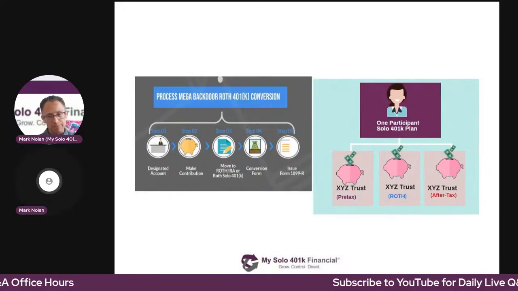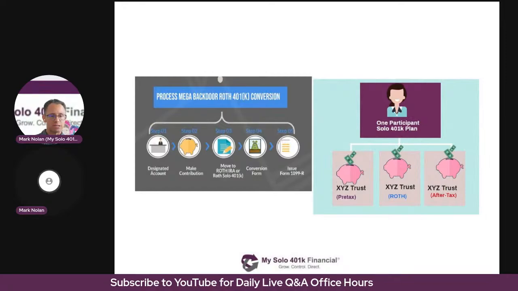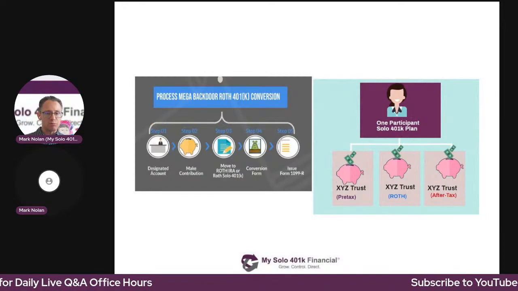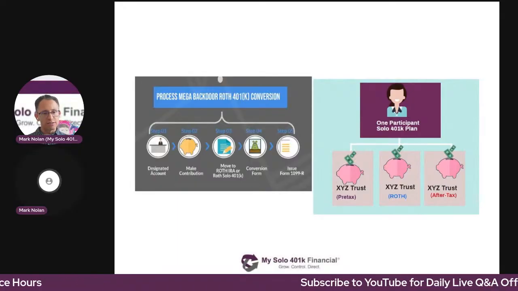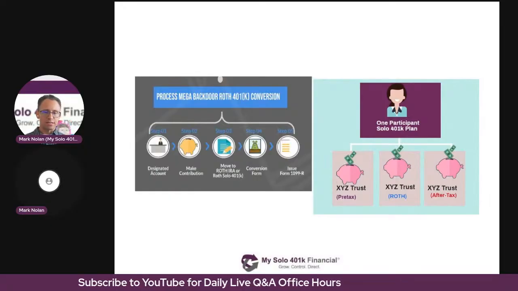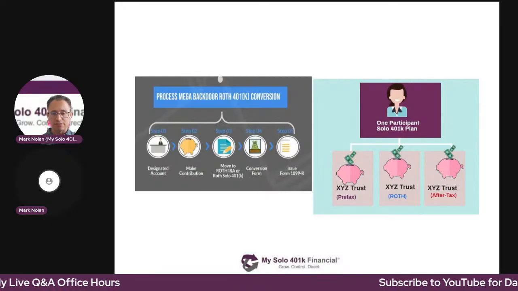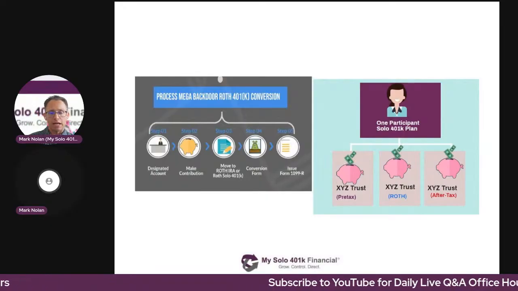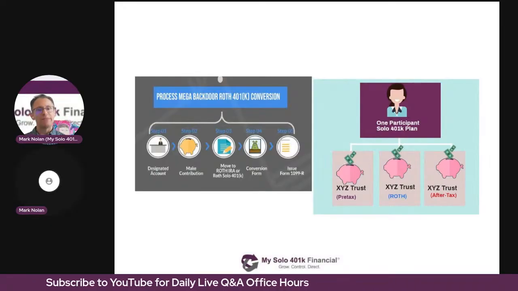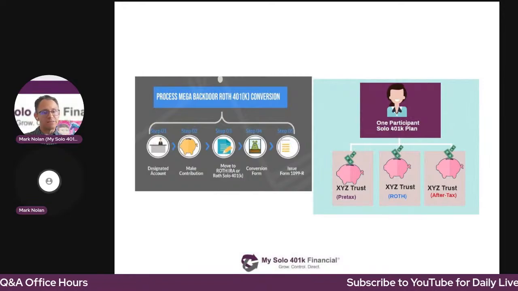In your situation, you converted all the funds in that voluntary after-tax account, which is what you're supposed to do. Hence why there are separate brokerage accounts, because you want to isolate each source of funds. So when you go to process a conversion, it doesn't impact the other fund sources. That's the pre-tax or the Roth. So you converted all the funds in the voluntary after-tax account to the Roth Solo 401k plan. Now, some interest accrued that then flowed into that voluntary after-tax account. You can leave those funds in the voluntary after-tax account.